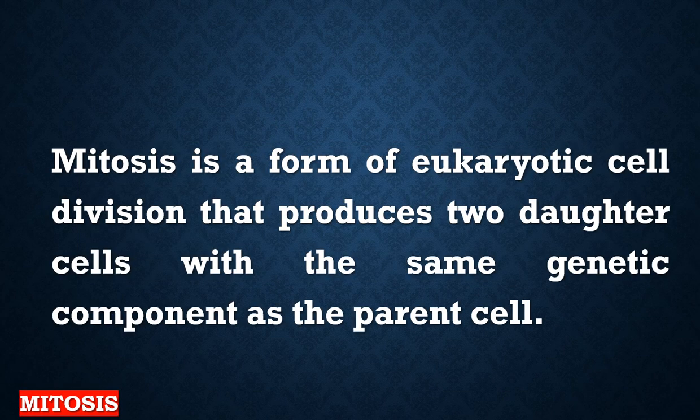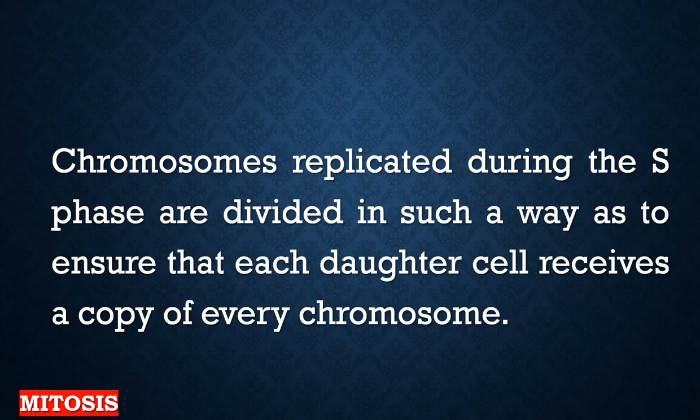Right. When we come to the definition of mitosis, it's a form of eukaryotic cell division that produces two daughter cells with the same genetic component as the parent cell. So chromosomes have already been replicated during what? During the S phase.